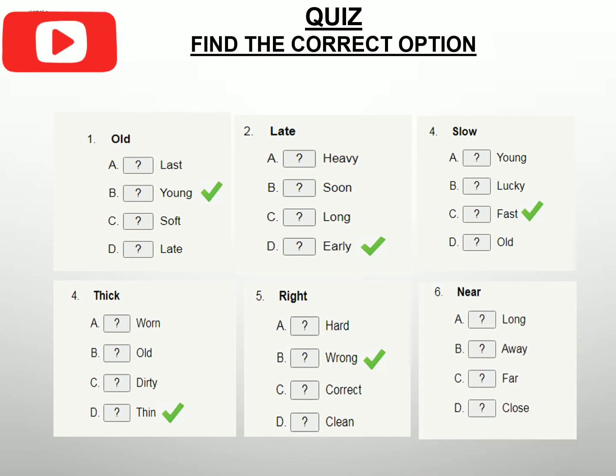Next is near. Long, away, far, close. What is the antonym or opposite of near? Can you tell me? Can you guess? Away, far, close or long? Far. Very good. So these are the words and their particular antonyms. You have done very good in your quiz today.